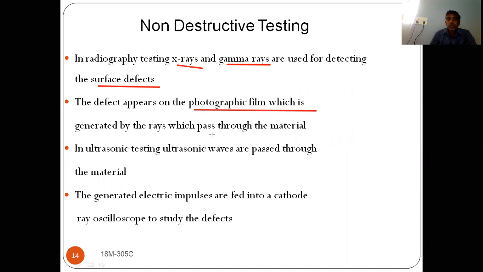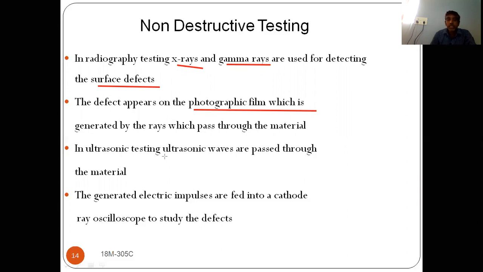By passing those rays to that material, we send the X-rays or gamma rays to the material to be tested, and those rays fall on the photographic film, which can be developed later. Based on that, we can see which type of defect is there inside.